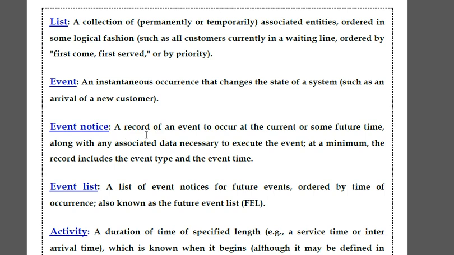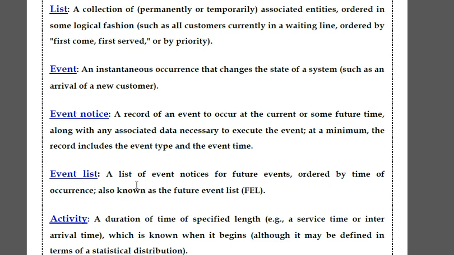Okay, then event notice. What is event notice? A record of an event to occur at the current or some future time, along with any associated data necessary to execute the event. At a minimum, the record includes the event type and the event time. Actually, event means some change at that present time or some future time in the state of the system. It will be recorded, and that is the event notice.